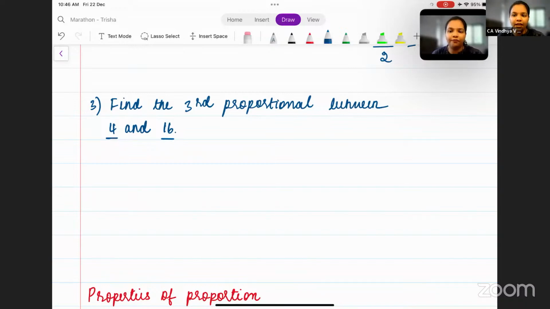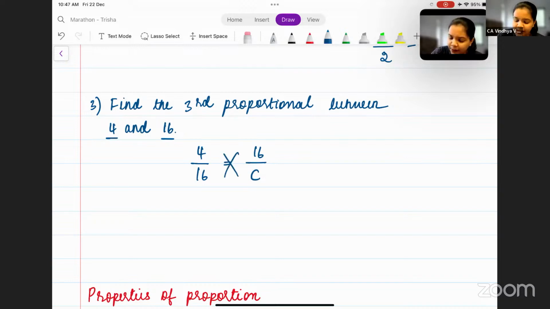No, we cannot. Why? Because we have only been given two values, which means we have to use the concept of continued proportion. So how do we write this? We write this as 4 by 16 is equal to 16 divided by C. Why divided by C? Because we have to find the value of C, the third proportional, and we have been given only two values, which means the first one becomes A, the second one becomes B. So A by B is equal to B by C.